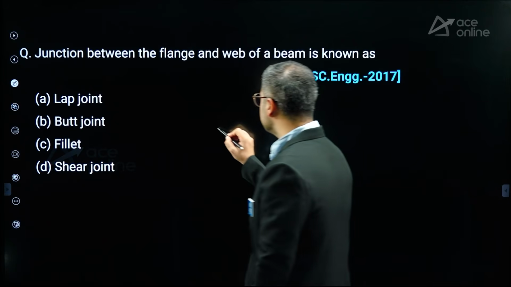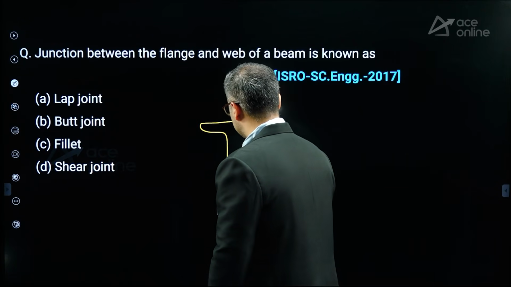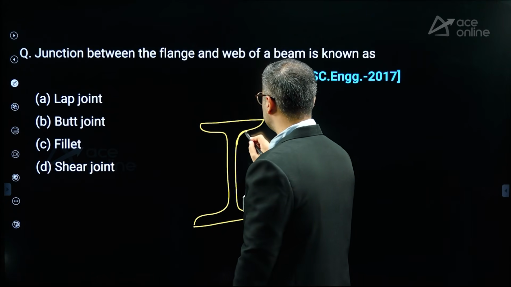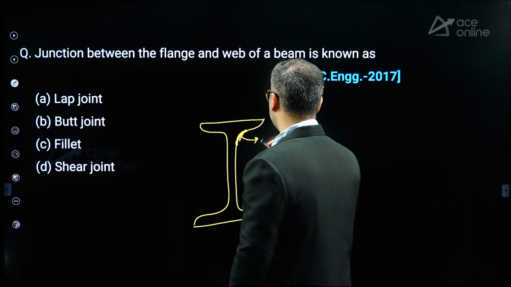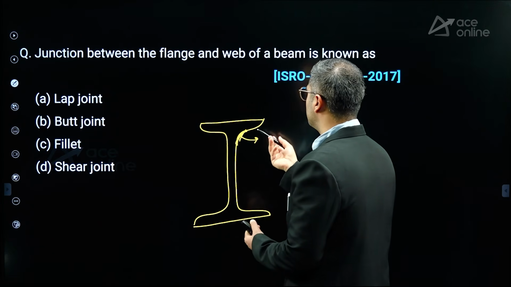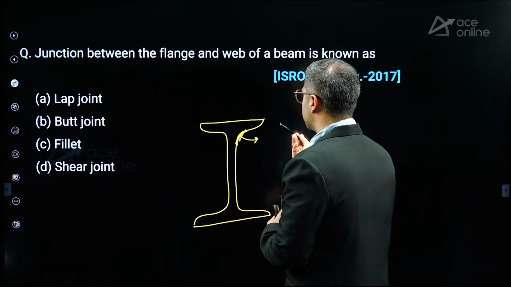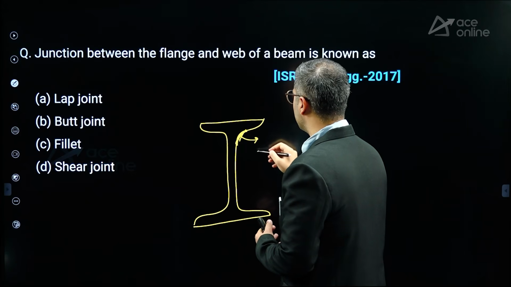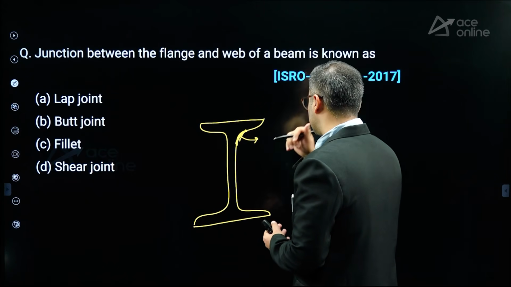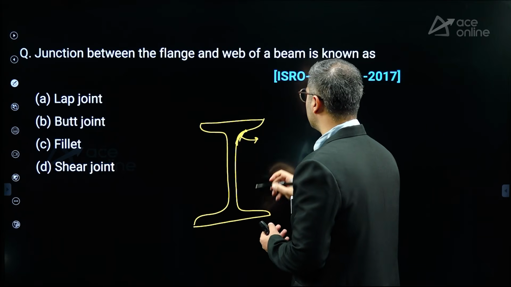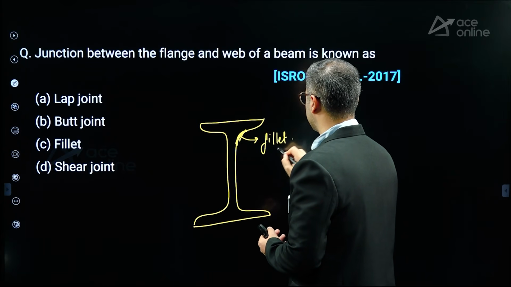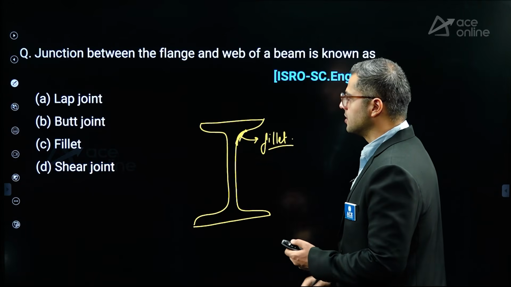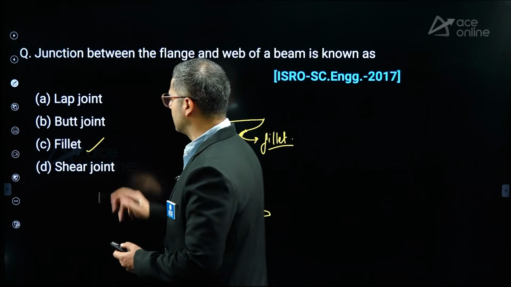So if you consider a rolled I section like this, over here this junction is in regard of increasing the bearing strength. So you generally do not provide sharp edges or sharp corners in the manufacturing process. You tend to round them up. This rounding tends to help with the bearing stress from concentrated loads. It is called a fillet, right? It helps to prevent stress concentrations also. So it is option C.